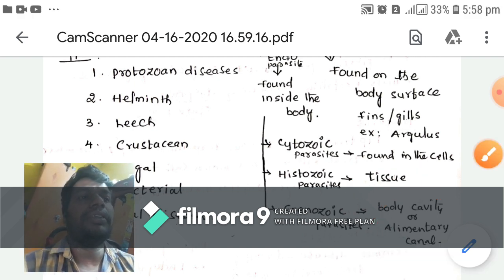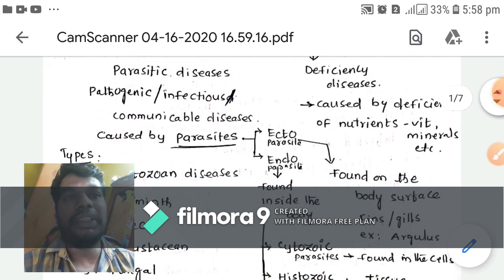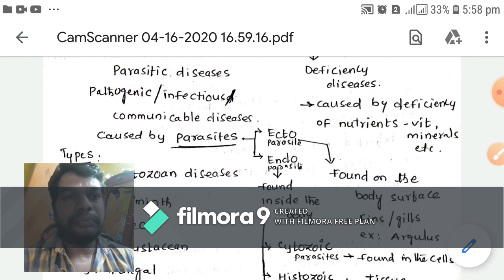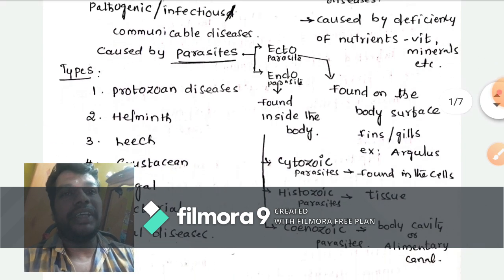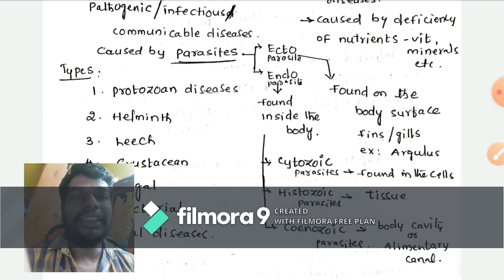cenozoic parasite. So the parasitic diseases are caused by parasites, and there are two types of parasites: the ectoparasite, present on the body surface, and the endoparasite, present inside the body. These endoparasites are further divided into three types: cytozoic, present in the cells; histozoic, present in the tissue; and cenozoic, present in the body cavity or alimentary canal.